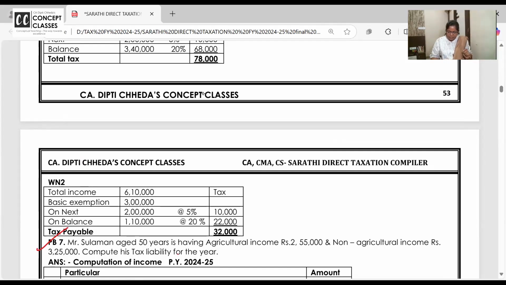Mr. Suleiman, aged 50 years, is having agricultural income 255. Non-agricultural income is 325. Is Suleiman an individual? Yes. Agricultural income is above 5,000? Yes. Non-agricultural income is above the basic exemption? Yes. Compute the tax. But there is rebate also because Suleiman is having income less than 5. Do it yourself and tell the answer. Coming 5 minutes.